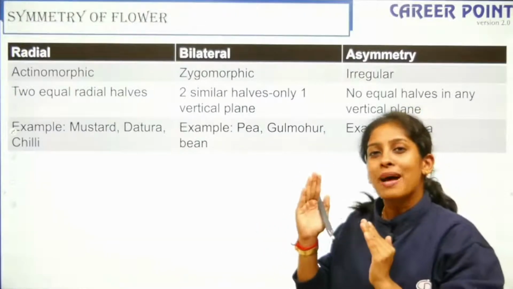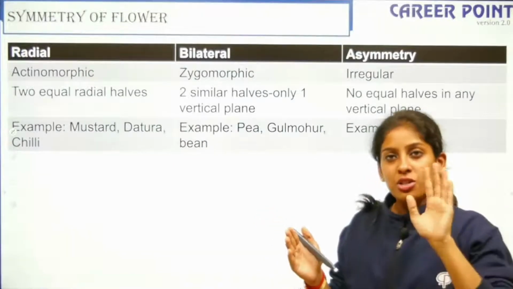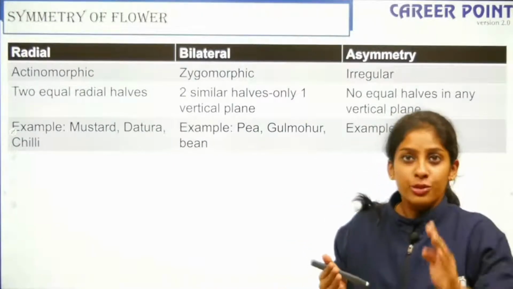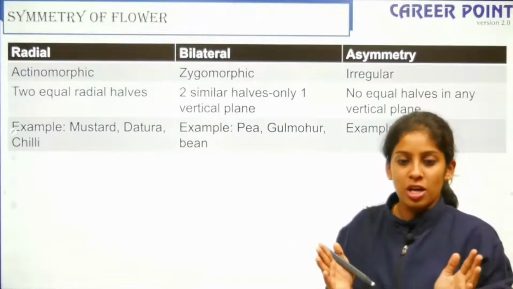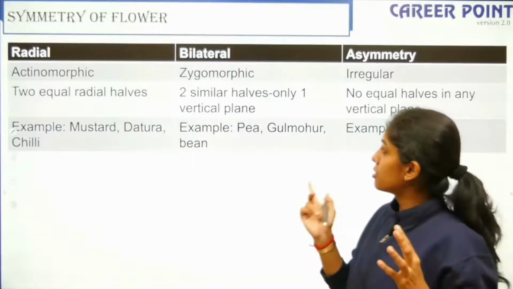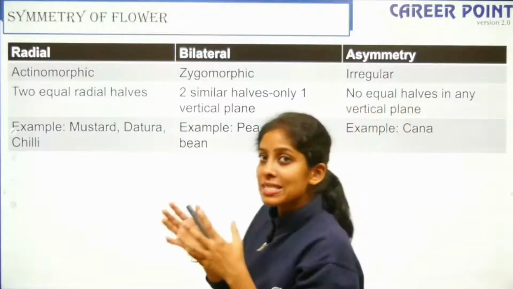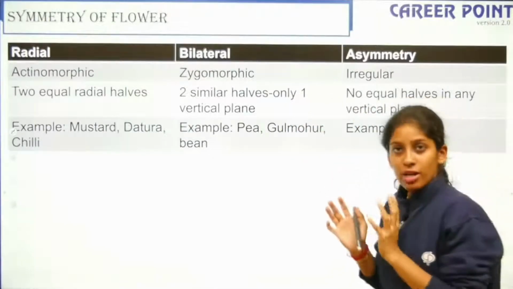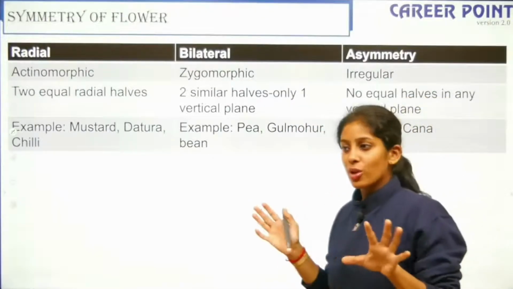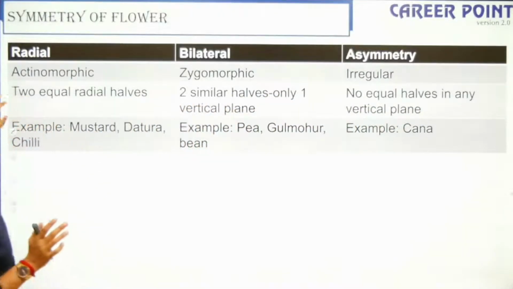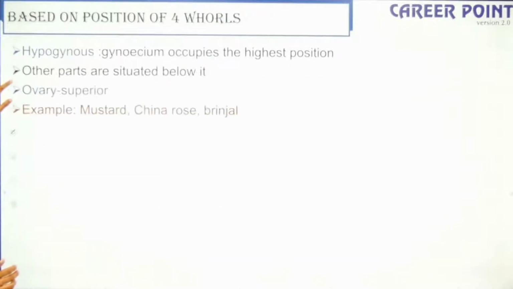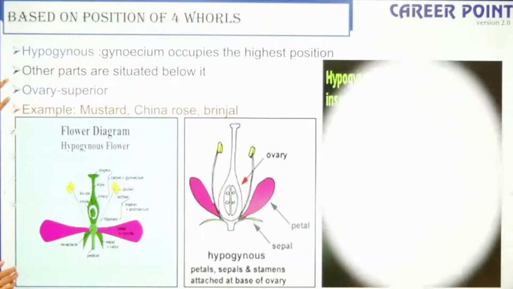The next one is bilateral symmetry, bilateral, so right and left equal halves, right? So for example, when you divide my face, the right and the left half actually complement each other. So I am getting equal right and left halves, that is bilateral symmetry. So this also has another name, that is zygomorphic symmetry, right? And the last one is asymmetry, so a plane of division cannot divide it into any equal parts, right? So this is also equally important. So you can see the images, right? So I am moving forward. So based on the position of the whorls, the ovary can be inferior or superior, right?